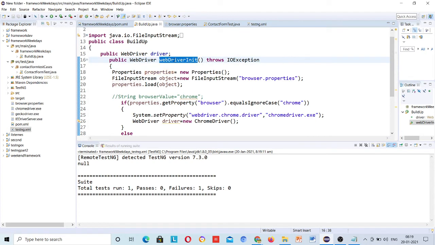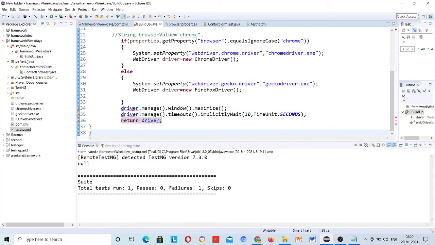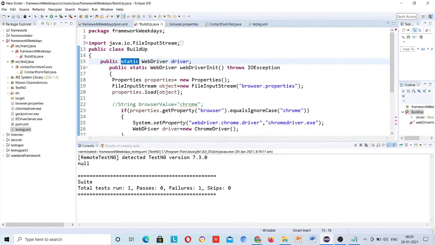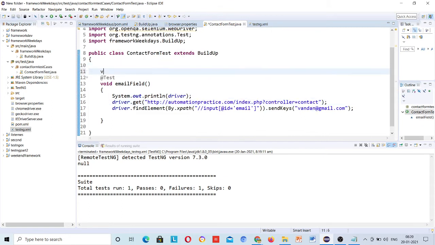just go copy and call this method. Just make it static. Where is the error coming? In the contact form test, void init driver,